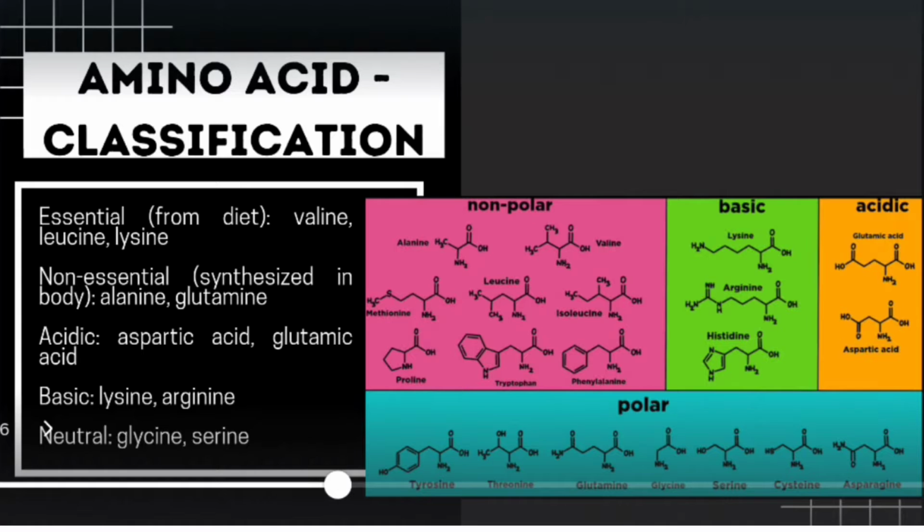So valine, leucine and lysine are essential. Non-essential includes alanine and glutamine, and aspartic acid and glutamic acid are included as acidic. Basic ones are lysine and arginine, and neutral are glycine and serine.